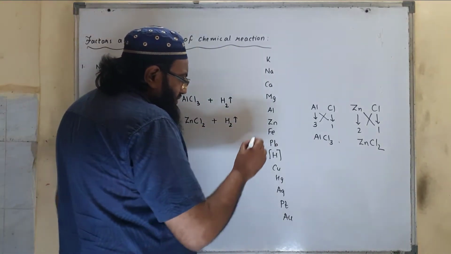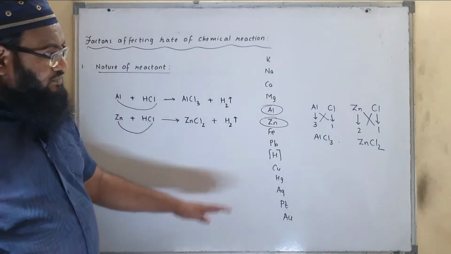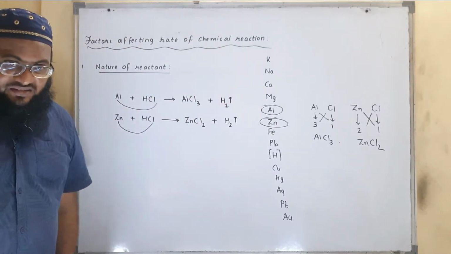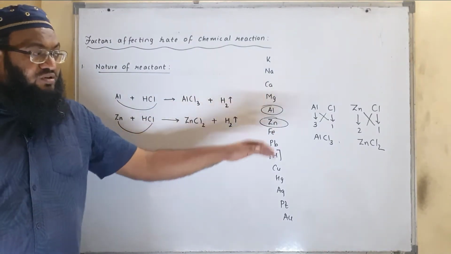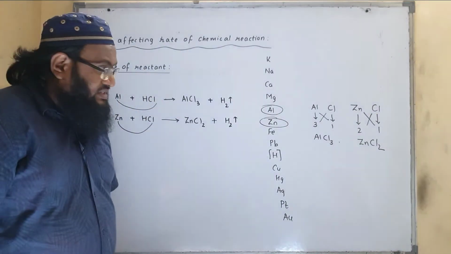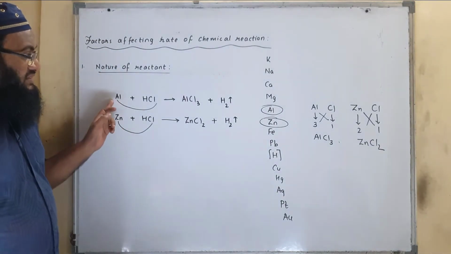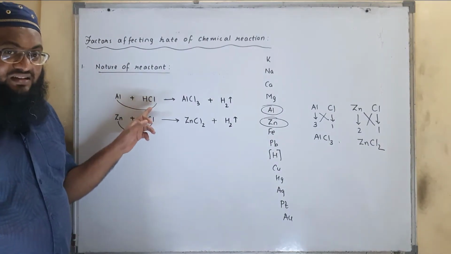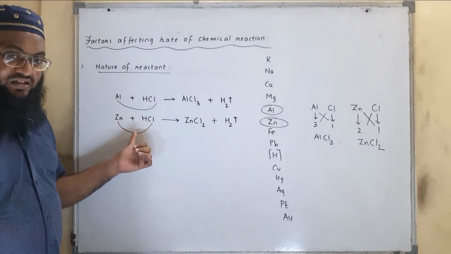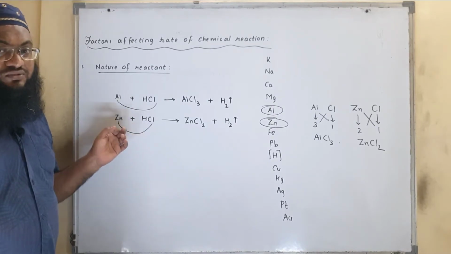This is what the reactivity series is. If we look at the reactivity series, we can see that aluminium is more reactive than zinc and zinc is less reactive. So this is the nature of reactant. See, both aluminium and zinc are going to react with HCl, but aluminium is more reactive. That means it will react with HCl rapidly, and zinc will also react with HCl, but compared to aluminium it will be less reactive. So this is what the nature of reactant is.